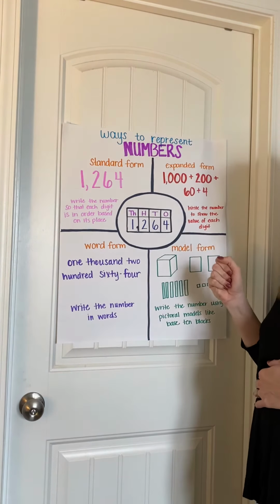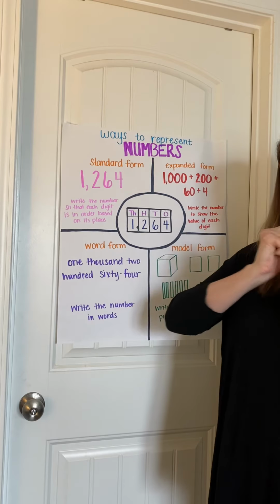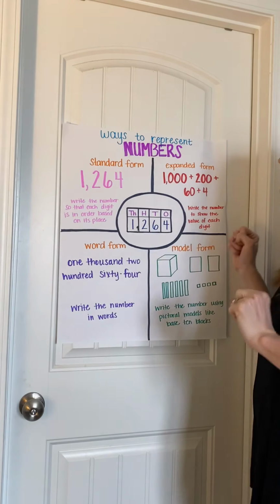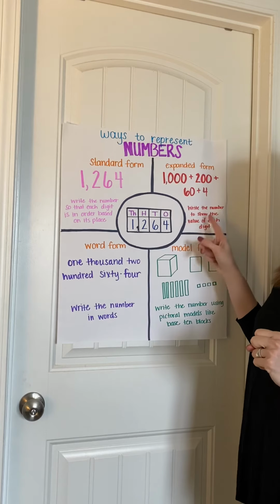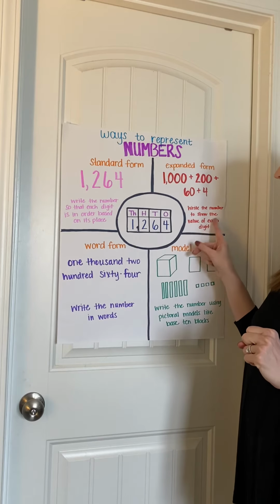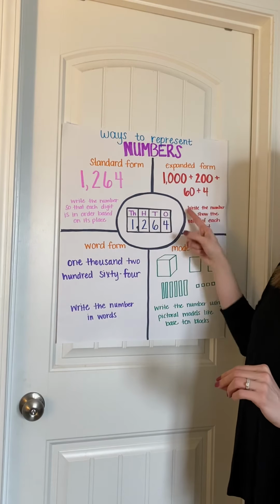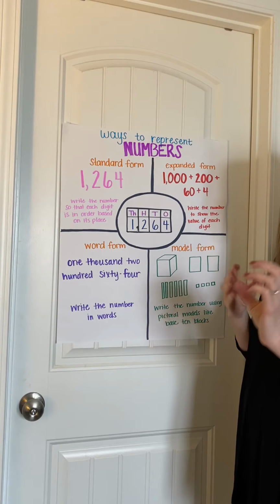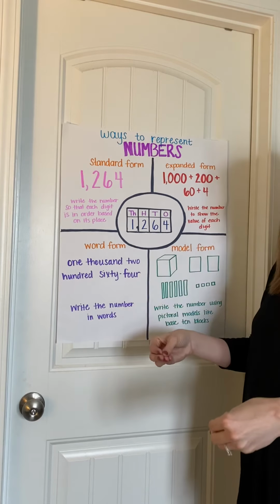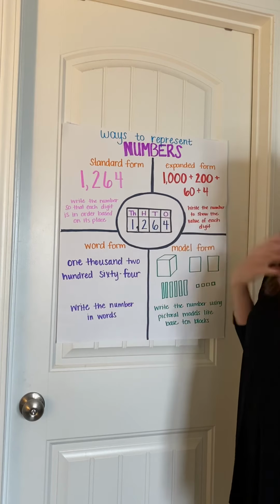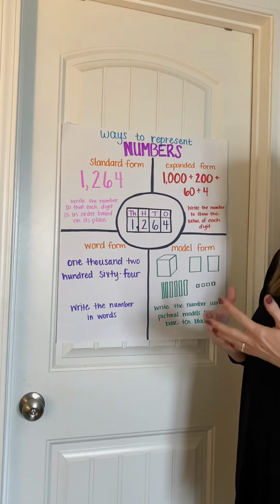Then you have expanded form. Expanded form is when you're stretching out the numbers. So you're stretching it out and writing the number to show the value of each digit. Now that's very, very important, because when you have these different numbers, you're writing the value of that number. So I like to think of expanded form with money.